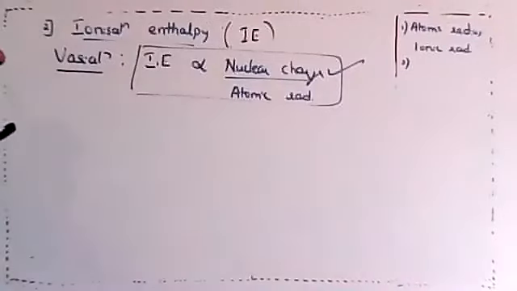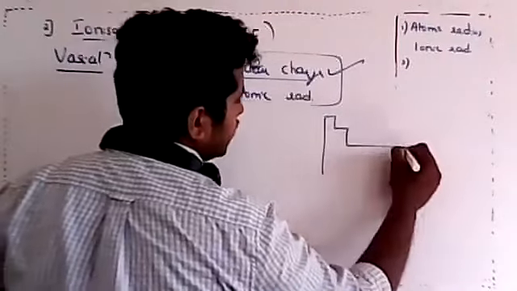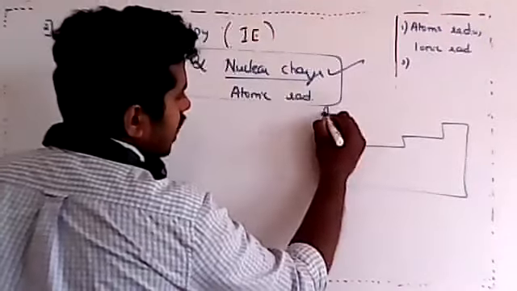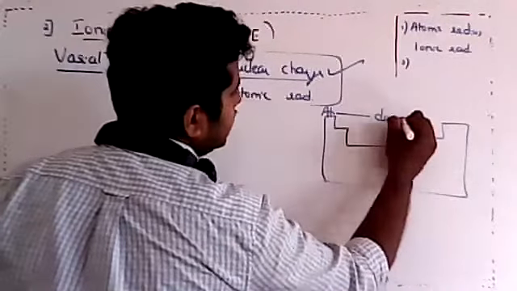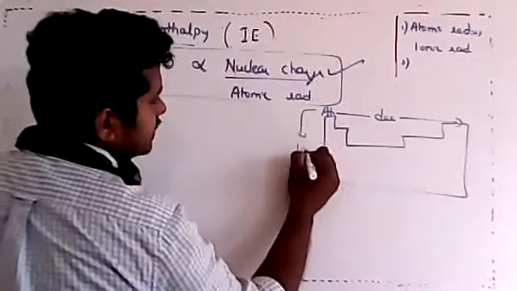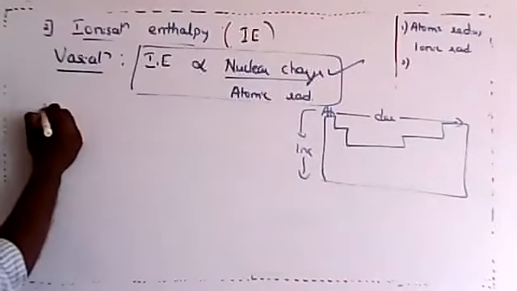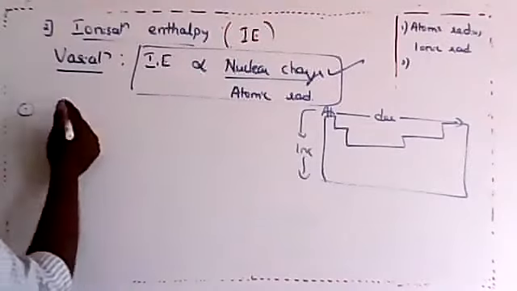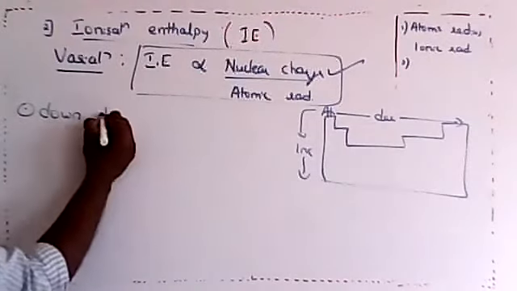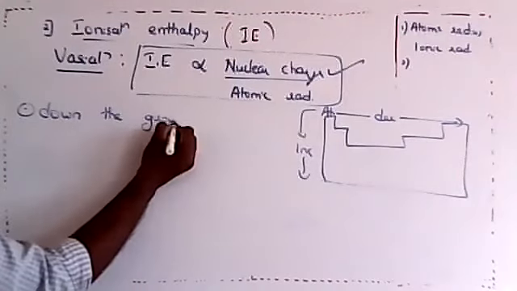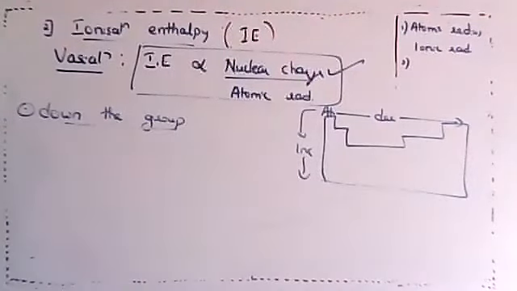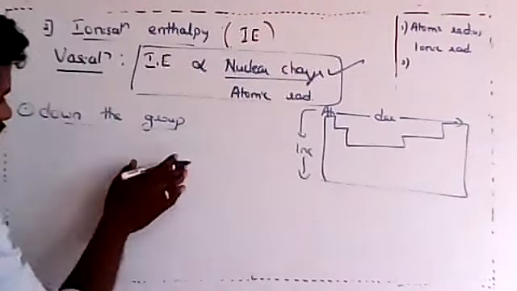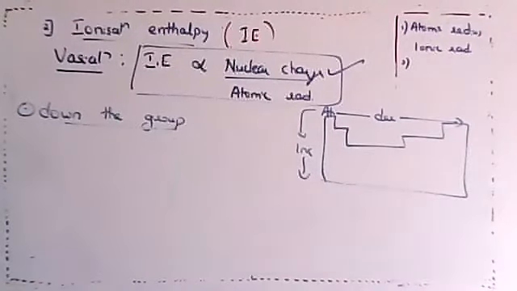Then we will understand by drawing a periodic table what would happen when you go down the group. Just now we understood atomic radius: it usually decreases along the period and increases down the group. Now the first point is ionization enthalpy down the group. Dear students, can you tell me what would happen to the ionization enthalpy?